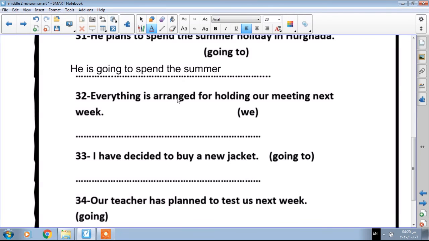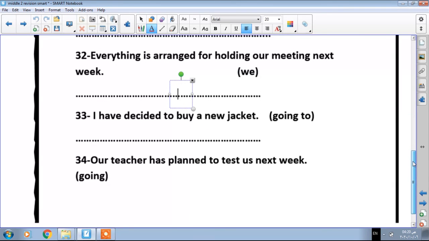Okay, the last one. Our teacher has planned to test us next week. Has planned or has decided, so we are going to use going to. So our teacher is going to test us next week.